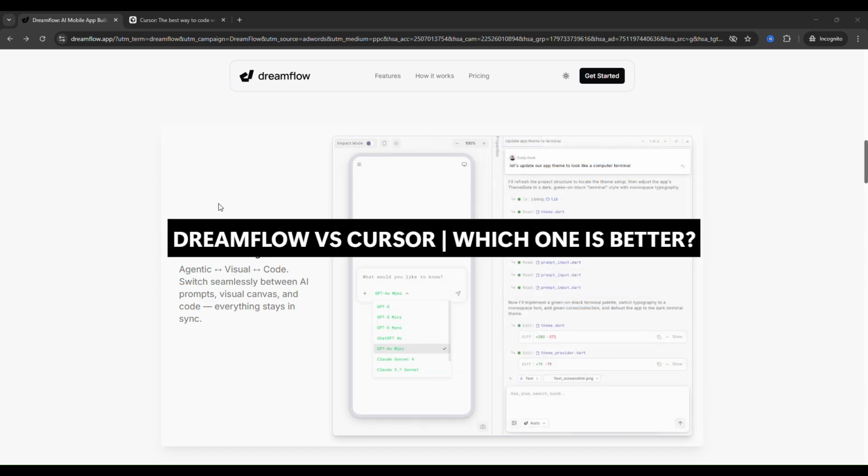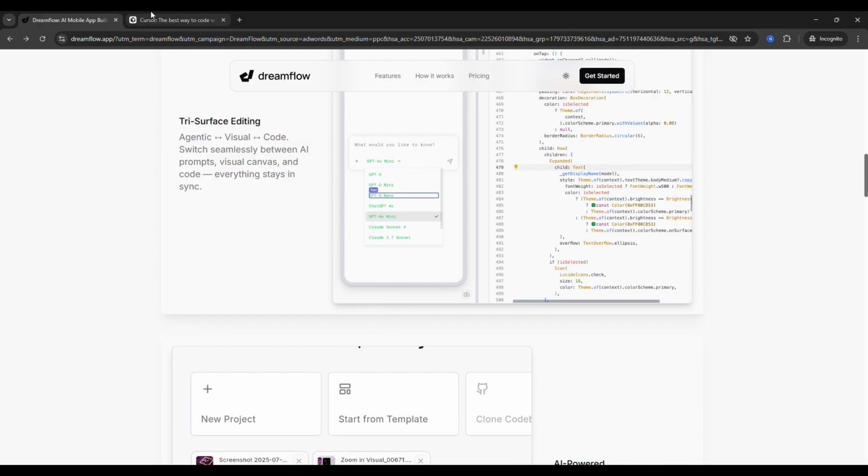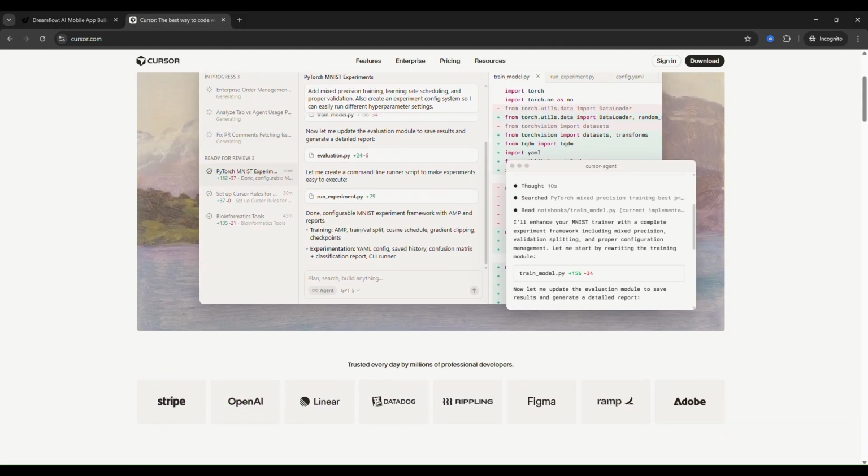Want to build apps faster with AI? You got two completely different tools competing for your attention: Dreamflow and Cursor. But here's the thing, they solve totally different problems. Choosing the wrong one could waste weeks of your time. Let's break down which one you actually need.